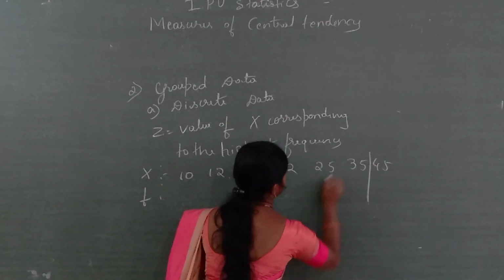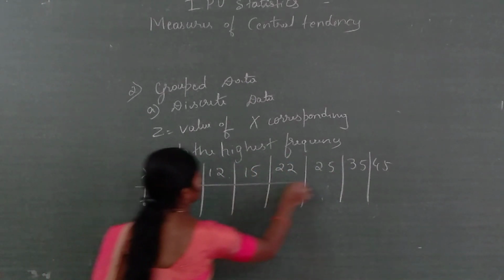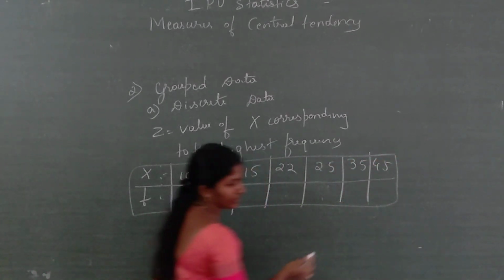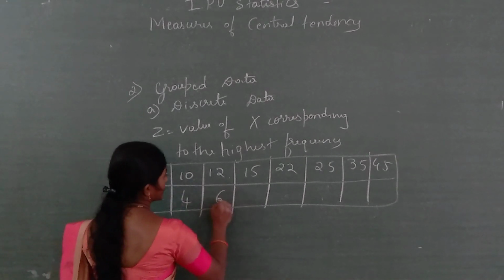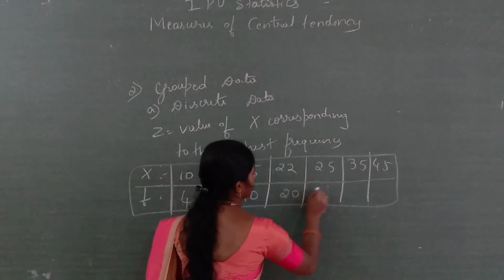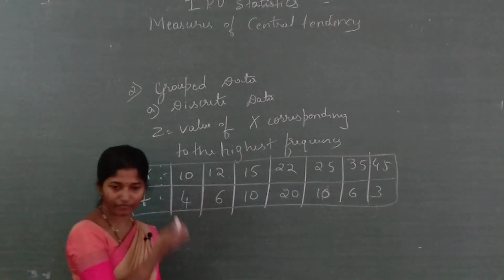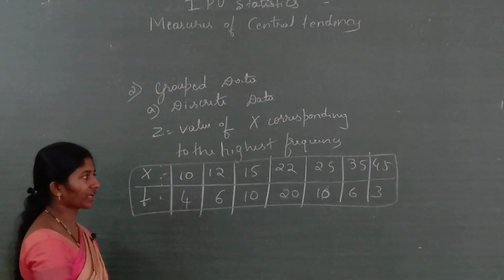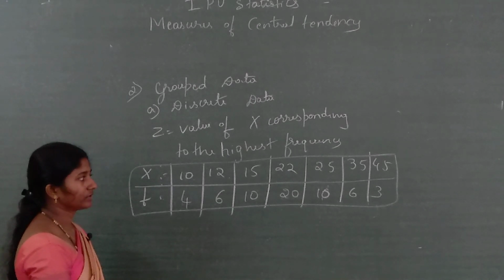Okay, this many values are given. Next here f values 4, 6, 10, 20, 10 and 6, 3. So, these are the values given here.